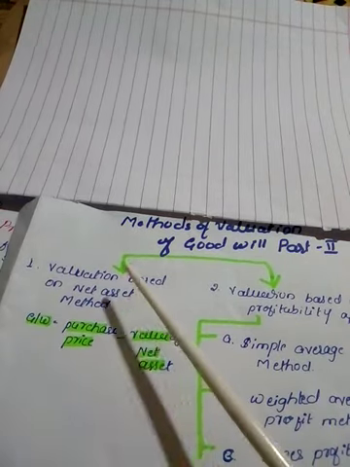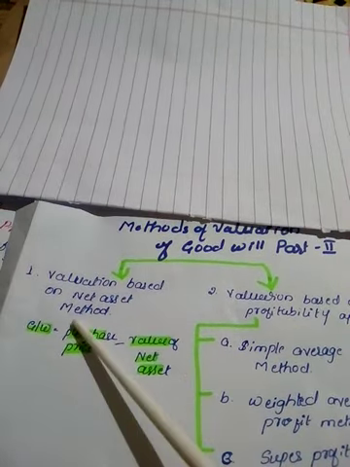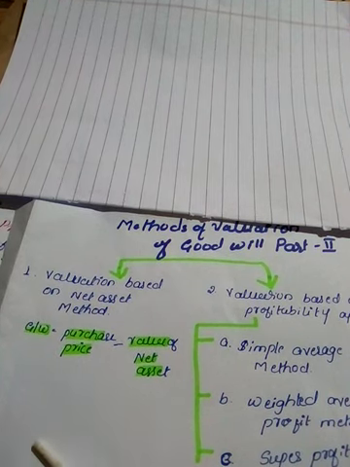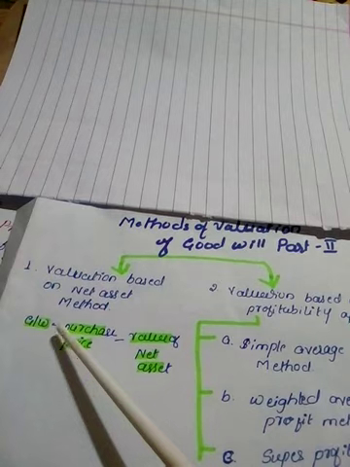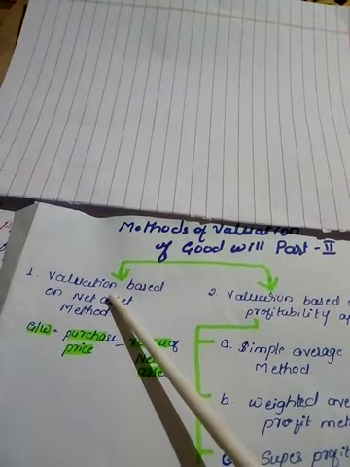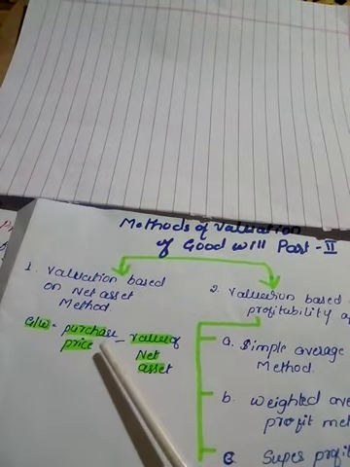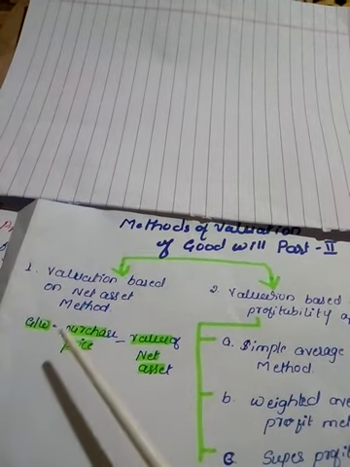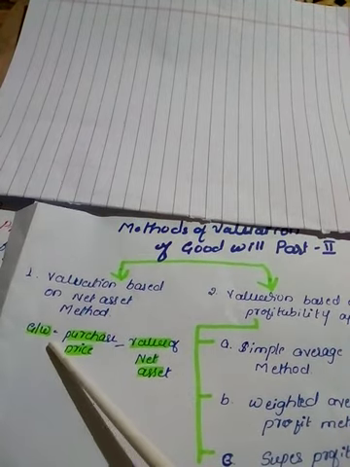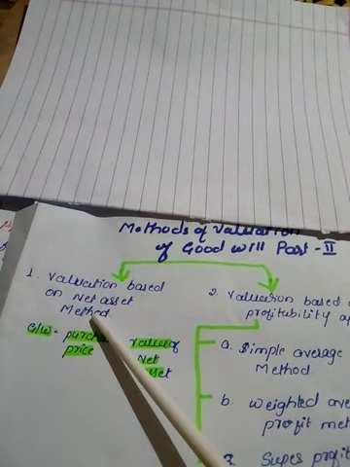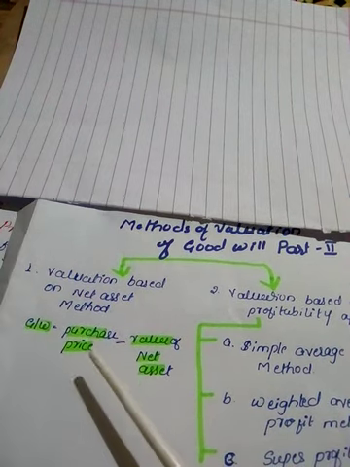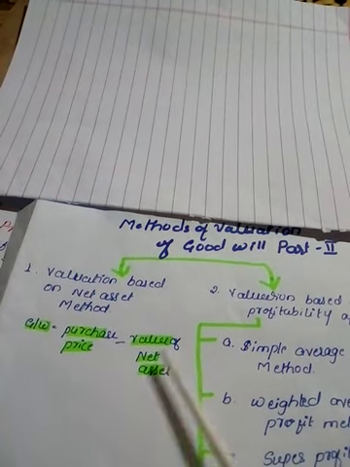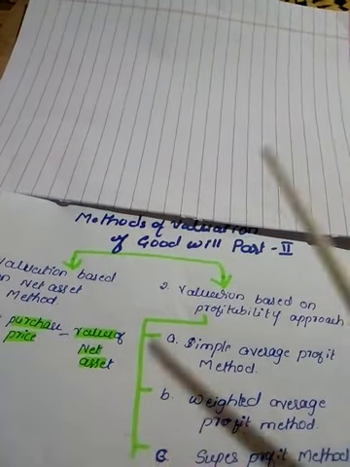Under the net asset method there is no bifurcation, no extra types are available. Goodwill is evaluated as the difference between the purchase price of the asset minus the value of the net asset, and that will give the goodwill of the company. Under the net asset method, the goodwill is calculated as the difference between the purchase value of the asset minus the value of net asset.